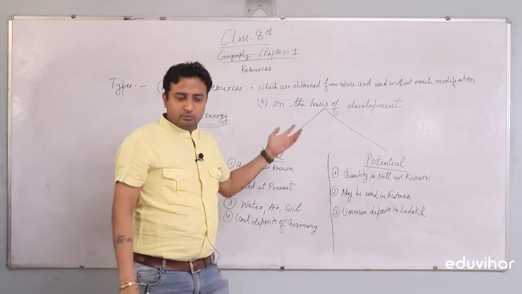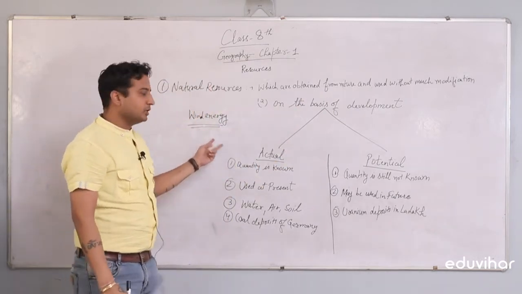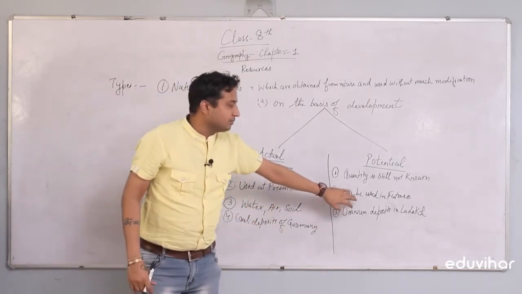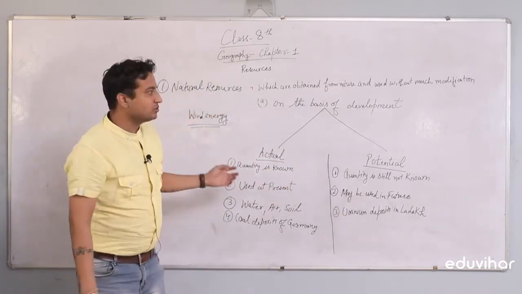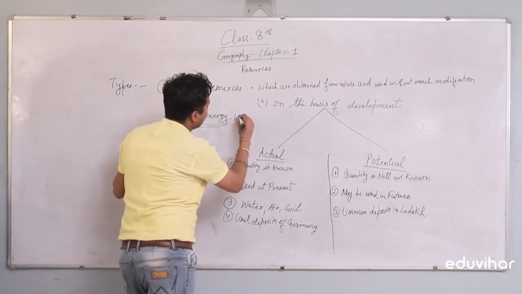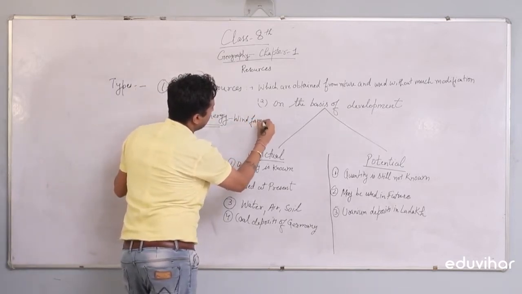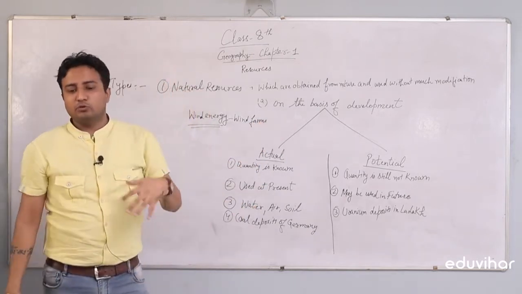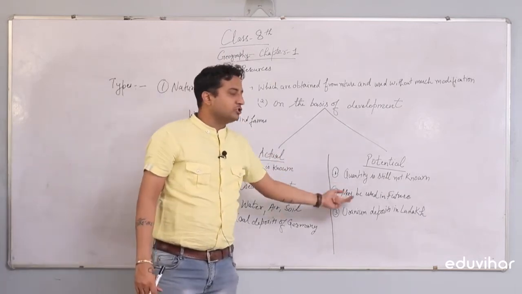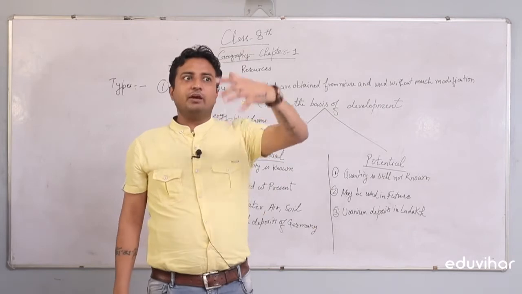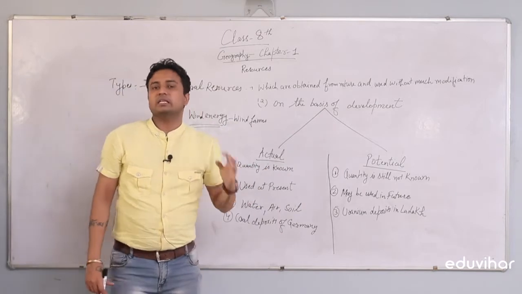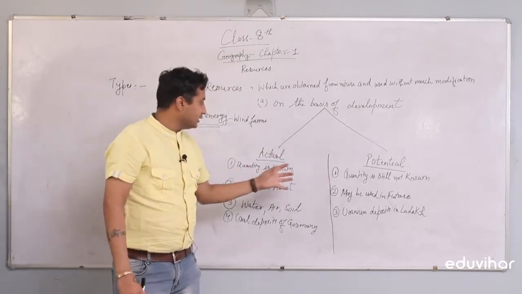100 years back or more than that, wind energy was termed as a potential resource that was not used at that time. It may be used in future, but at that time it was not used. But today we are using wind energy with the help of wind farms, and we use them to rotate turbines and to generate electricity. So this wind energy, which was a potential resource way back 100 years ago, is an actual resource in today's scenario. So this was the difference between potential and actual resources.